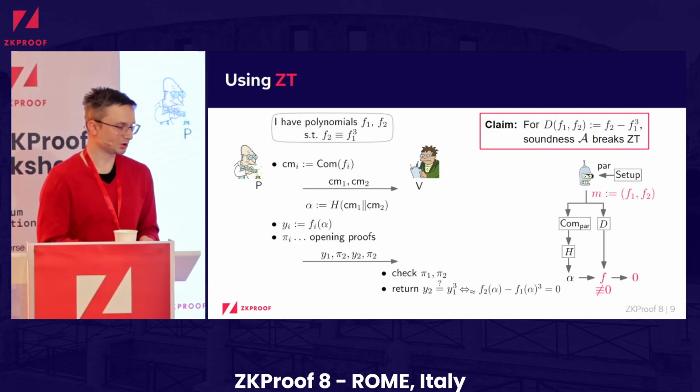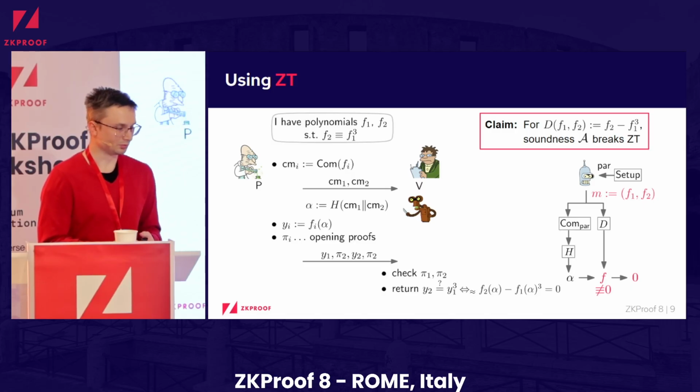Then the verification check at the end corresponds to evaluating these 2 polynomials at alpha. So if this passes, we get that alpha is a root of the polynomial, so we break the ZT assumption. Of course, you might be asking, how can our reduction define M?